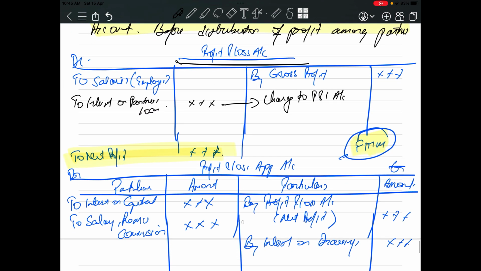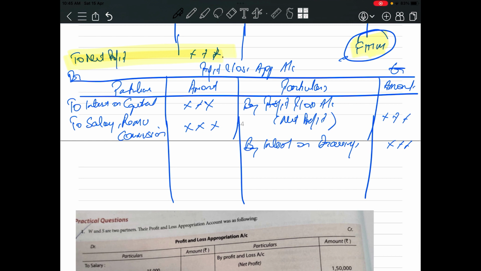Now we are done with the P&L account. How will we close the P&L appropriation account? Profit has been transferred from the P&L account. We have taken the interest on drawings. Interest on drawings is a gain, and all gain items will be written on the credit side. Interest on capital, which we are allowing to a partner, is a loss, so it has been written on the debit side. Salary, remuneration and commission are also a loss. The profit of the firm is reduced, so it will be written on the debit side.